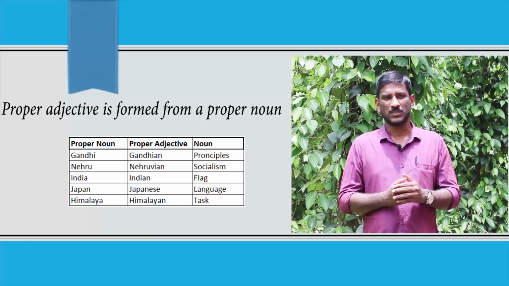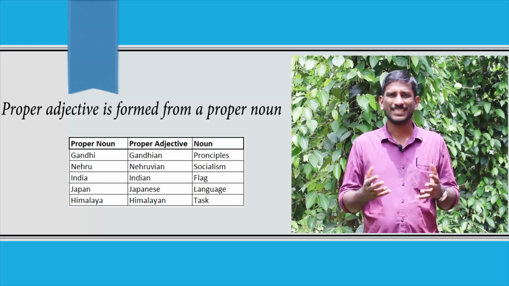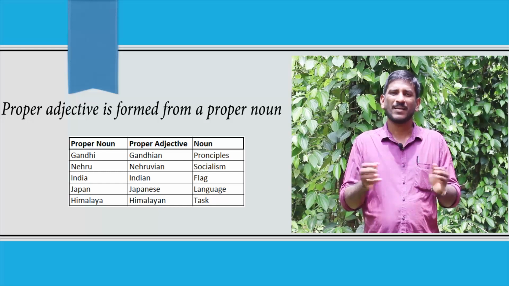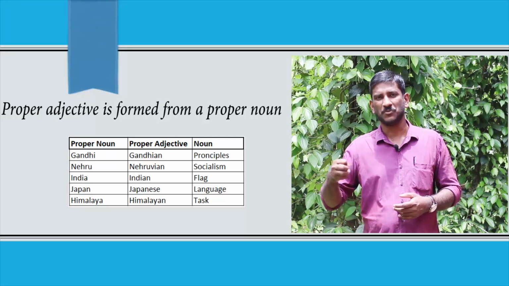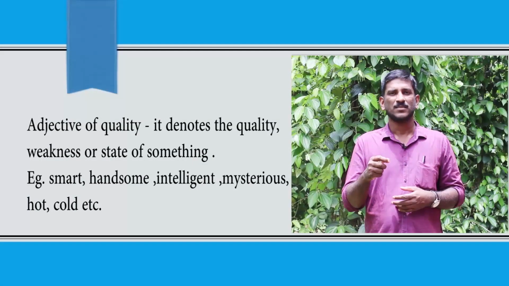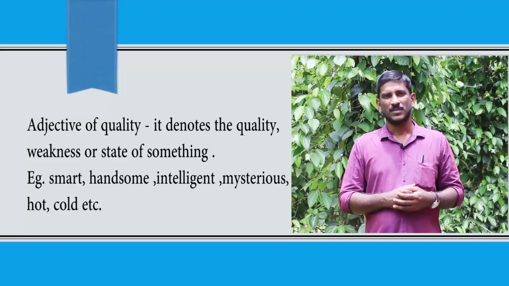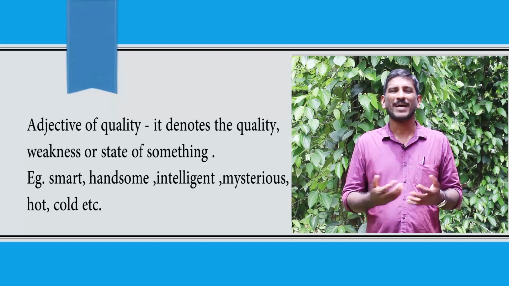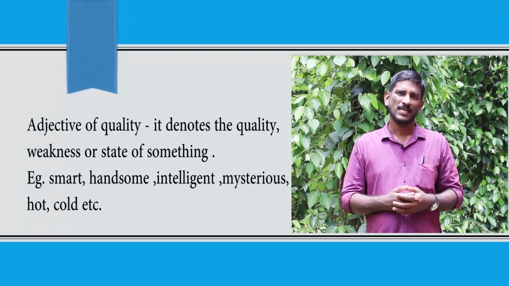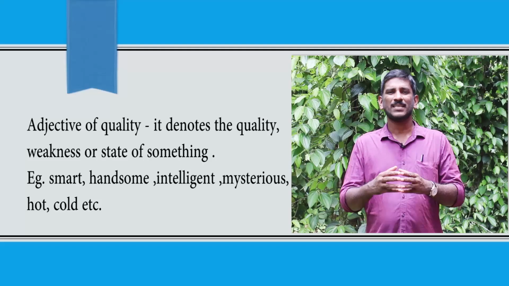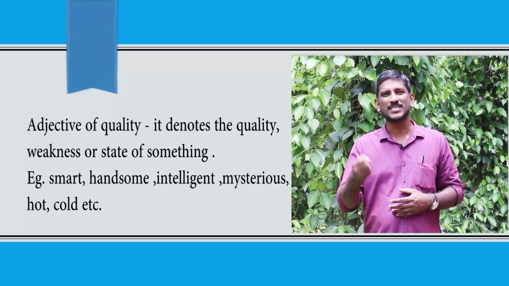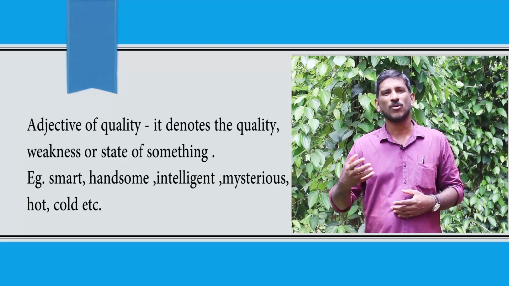You have come across the various types of proper adjectives. I hope now you have a clear idea about what a proper adjective is. The second type of adjective is the adjective of quality. Adjective of quality denotes the quality of a person, place, or thing. It also denotes the weaknesses, the drawbacks. And adjectives of quality can also be used to denote the state of a person, place, or thing.